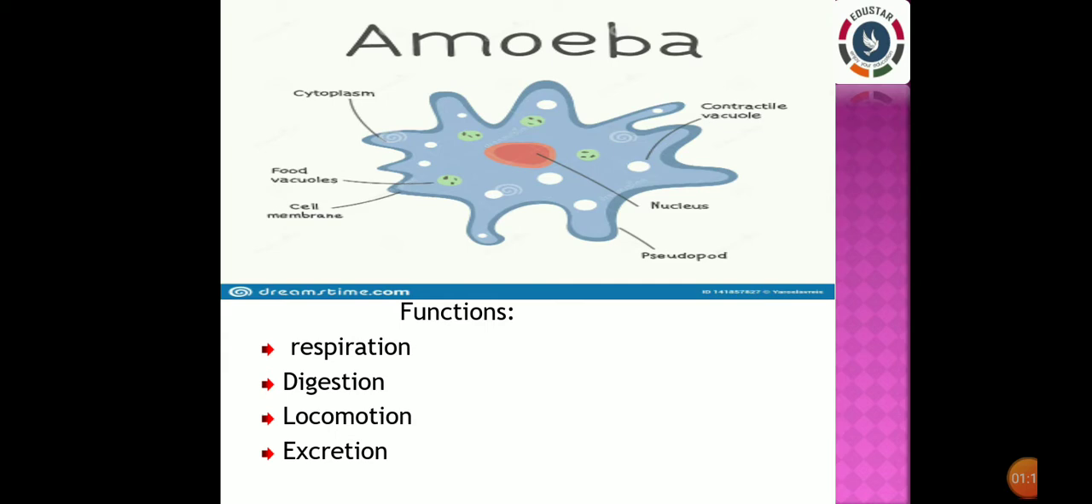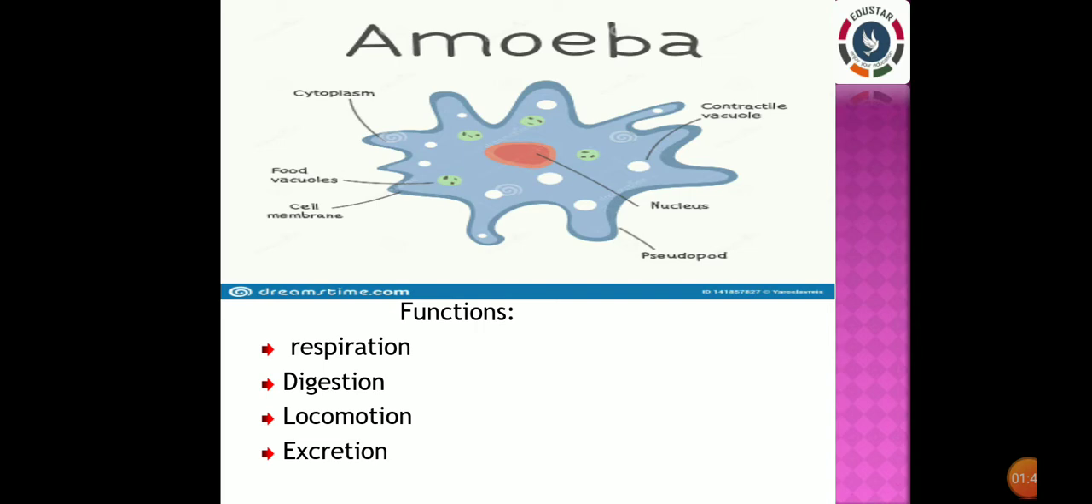Look at this organism. An organism like amoeba is made up of only a single cell. Yes, you heard it right. Just one single cell constitutes the body of an amoeba. This cell carries out all the functions of the organism's body, like respiration, digestion, locomotion, and excretion.